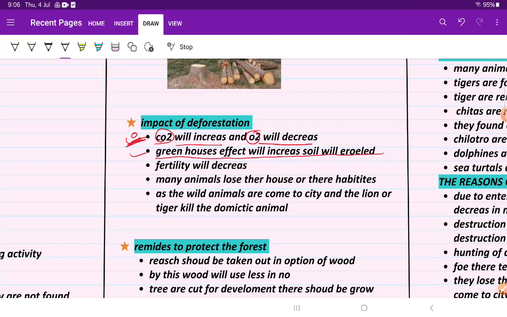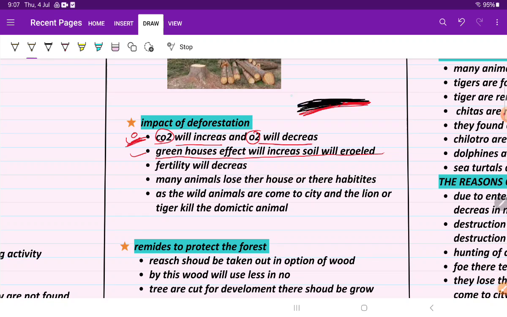Okay, let's quickly talk about that extra topic, soil erosion. For example, this is the crust of the earth, and here is the sedimentation of the soil.